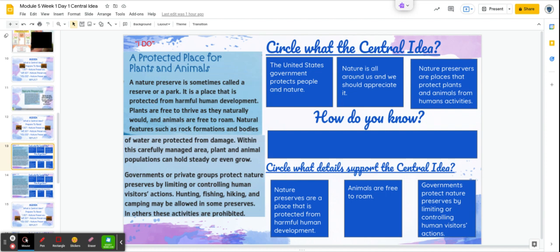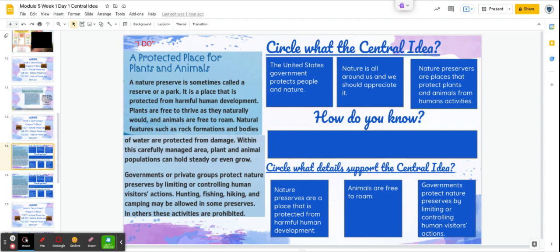A nature preserve is sometimes called a reserve or a park. It is a place that is protected from harmful human development. Plants are free to thrive as they naturally would, and animals are free to roam. Natural features such as rock formations and bodies of water are protected from damage.